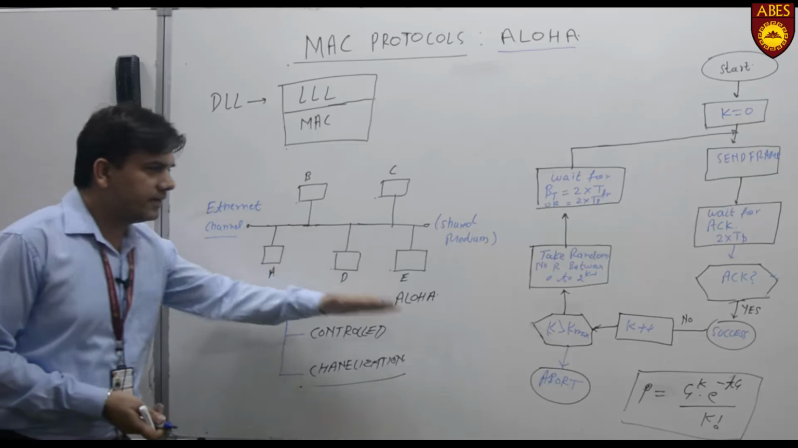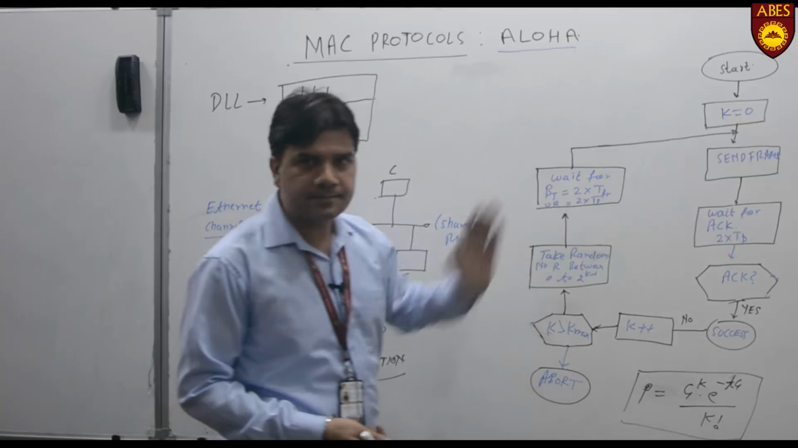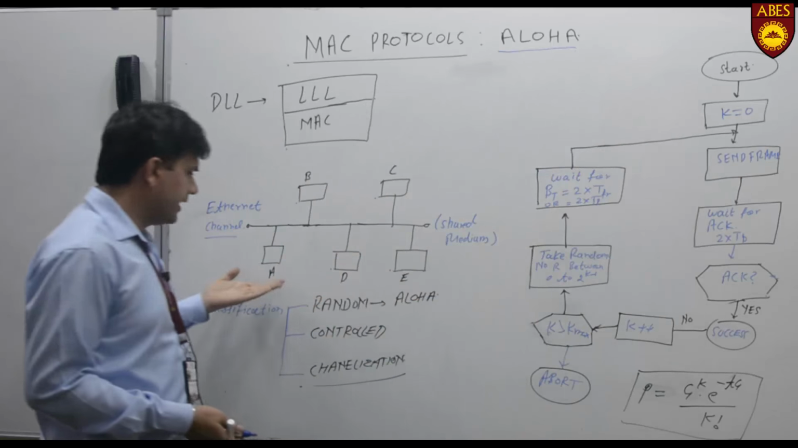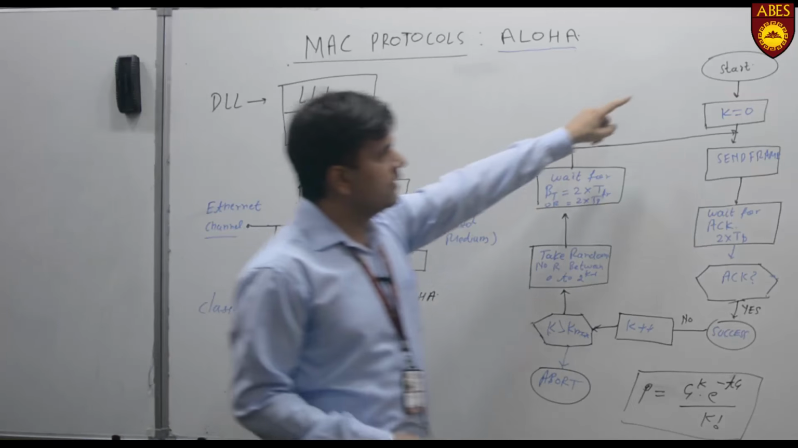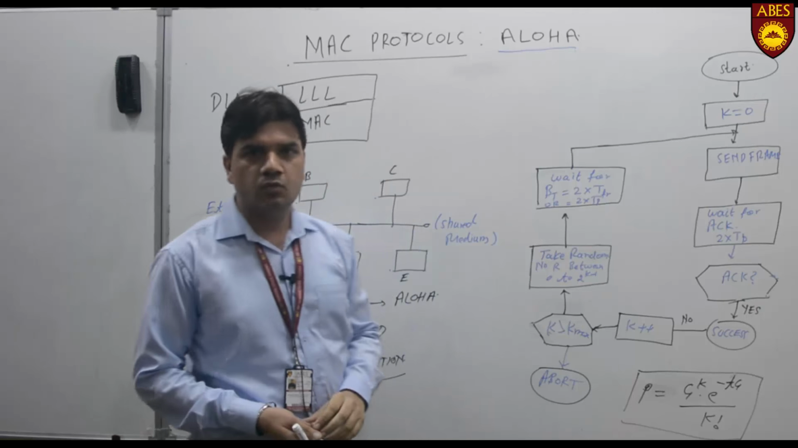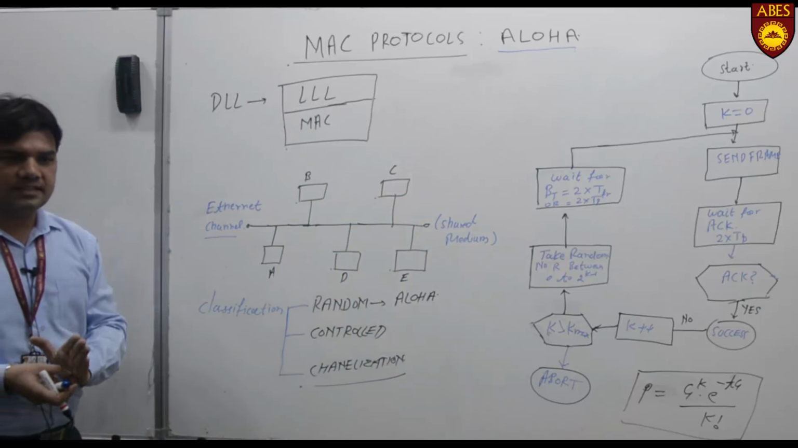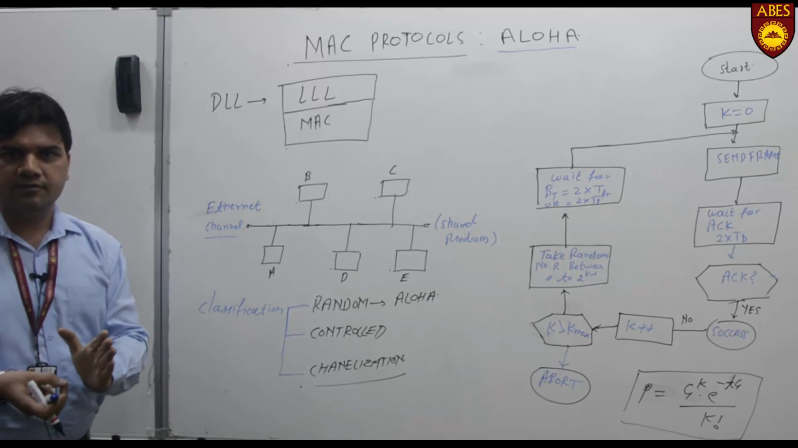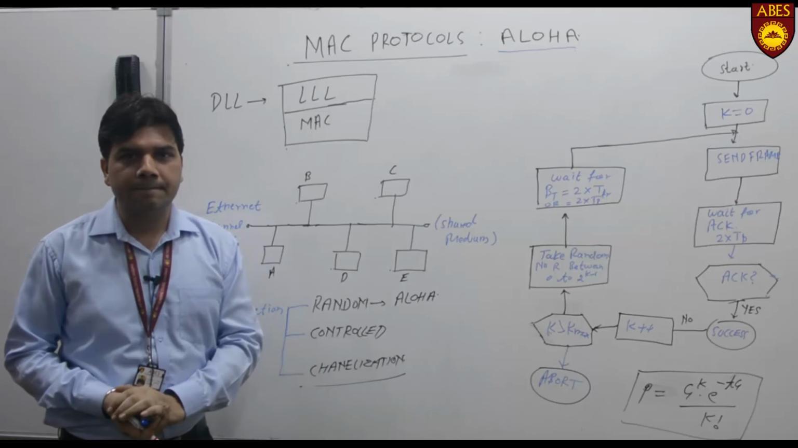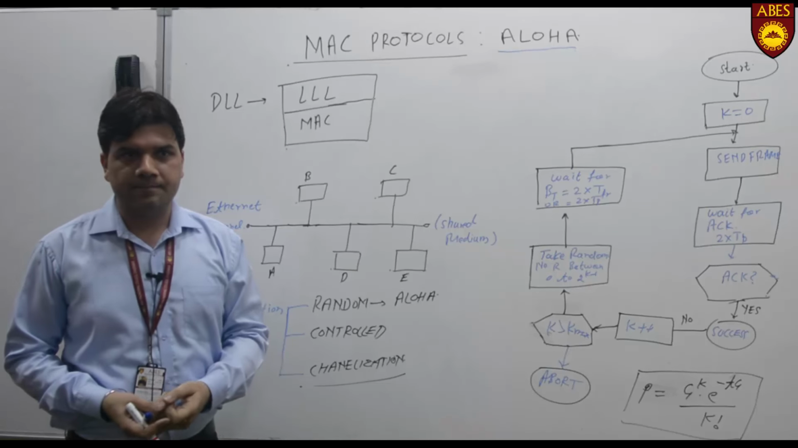How Aloha handles that situation is explained in this flowchart. In this flowchart, we start the transmission. In this scenario, any node starts transmission. This variable k is mentioned here. What is k? This k in this scenario represents the number of attempts for transmission, because maybe the first attempt is successful or it is not successful. Then the second attempt would be there.